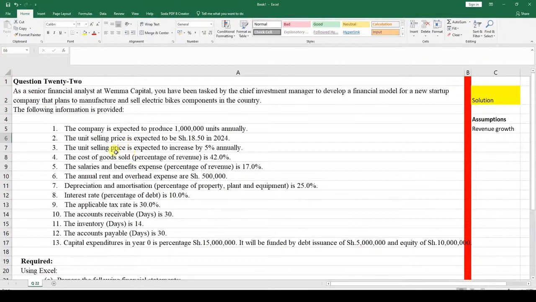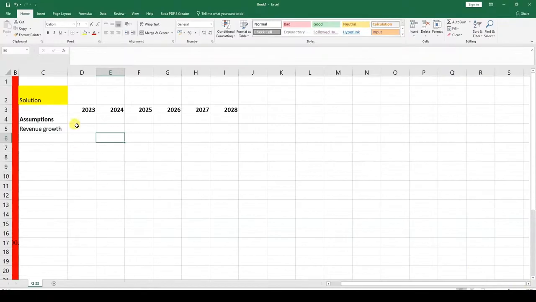We're saying the unit selling price, or the revenue, is expected to increase by 5% annually. So in terms of revenue growth, we just put 5%. First of all, we highlight this section here and put percent. You can see percent is here, and you just put 5 like that.